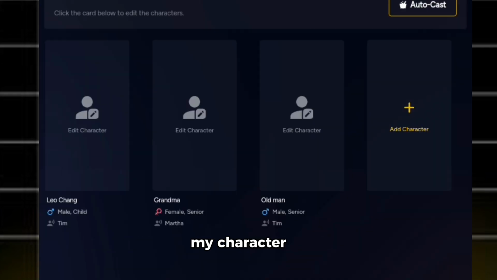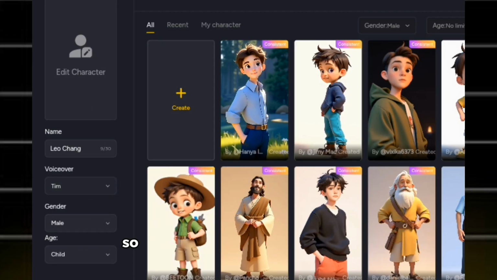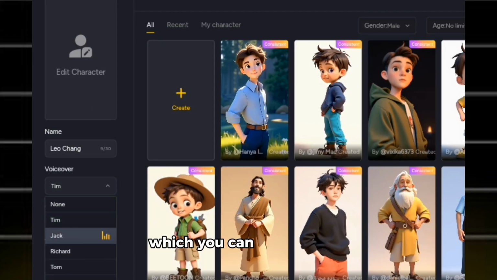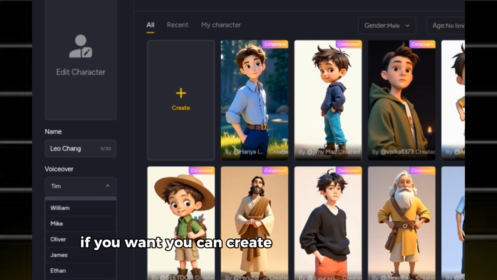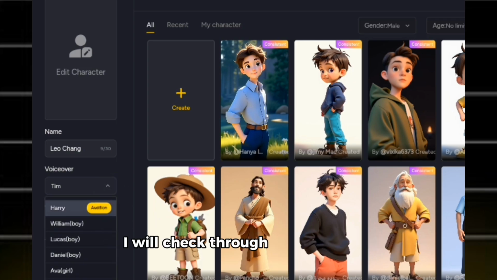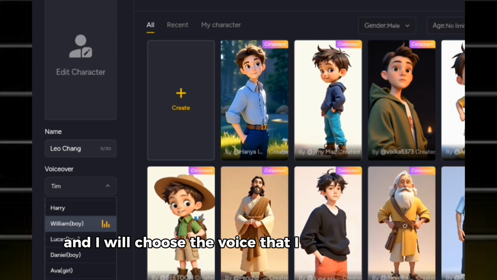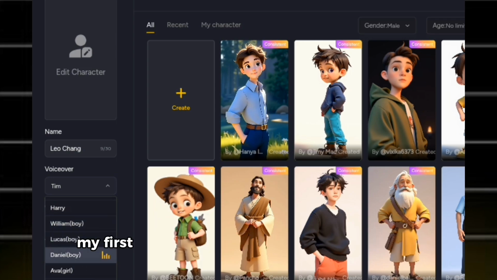The next thing I'm going to do is to customize my character. So MagicLight has already drafted 3 characters for me. I'm going to click each one to customize it. So you can see different characters which you can choose from. If you want, you can create your own character. So I'll go over to the voiceover. I'll check through the voiceover and I'll choose the voice that I want to represent my first character.